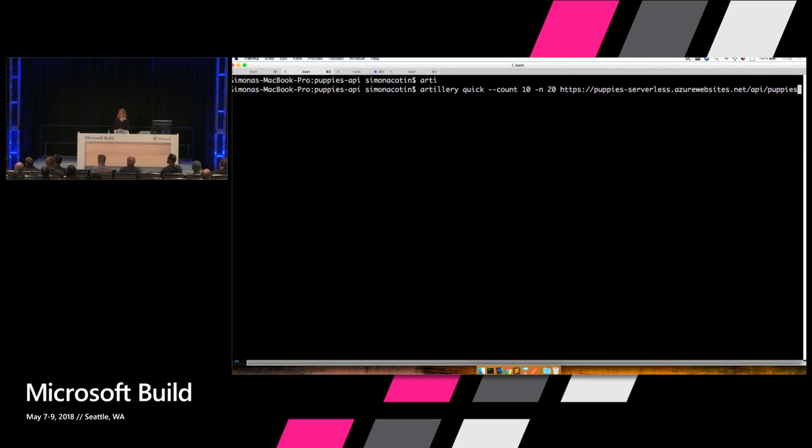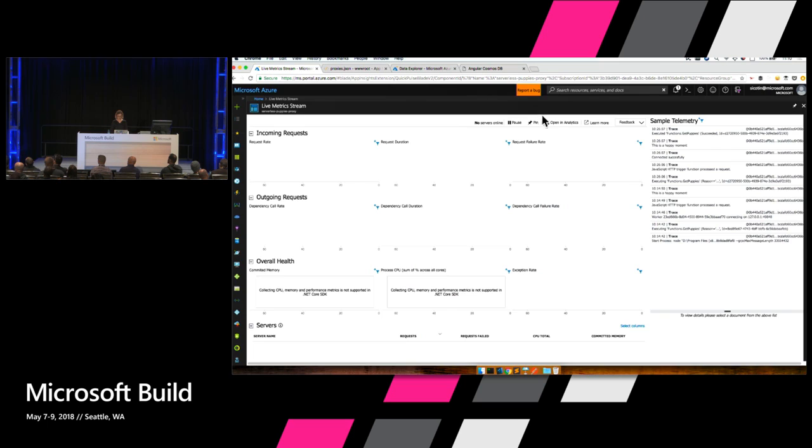So to run Artillery tests, here we're telling it that we want to add 10 users that make 20 requests to this URL. So I'm going to enter this and then go back to our live metric stream.